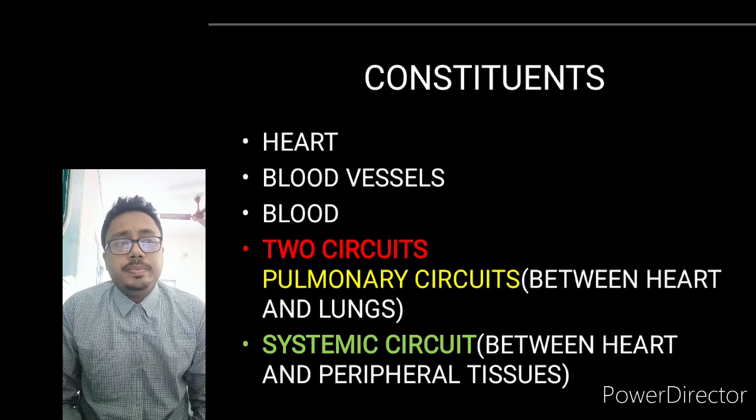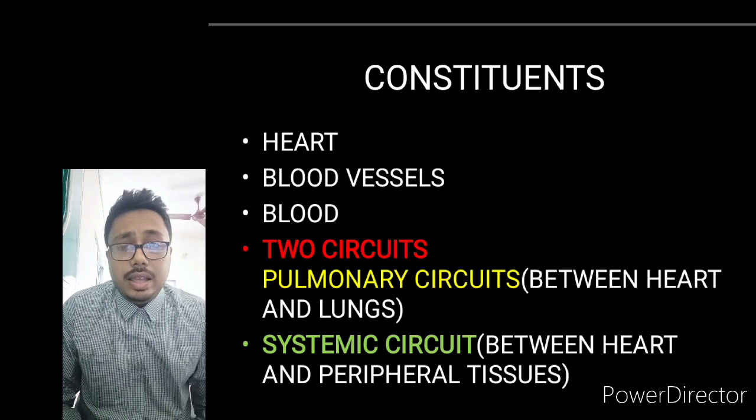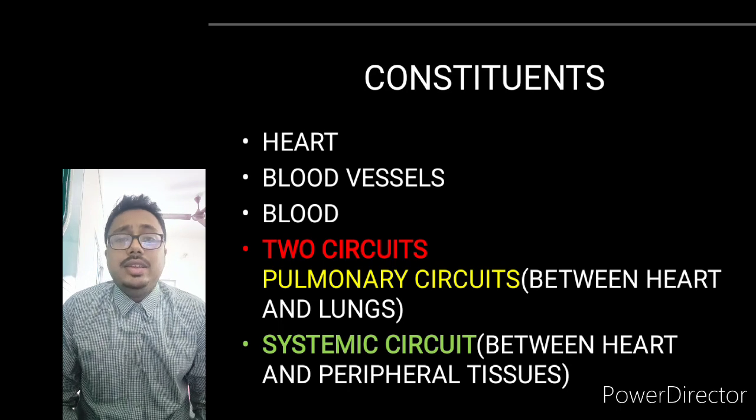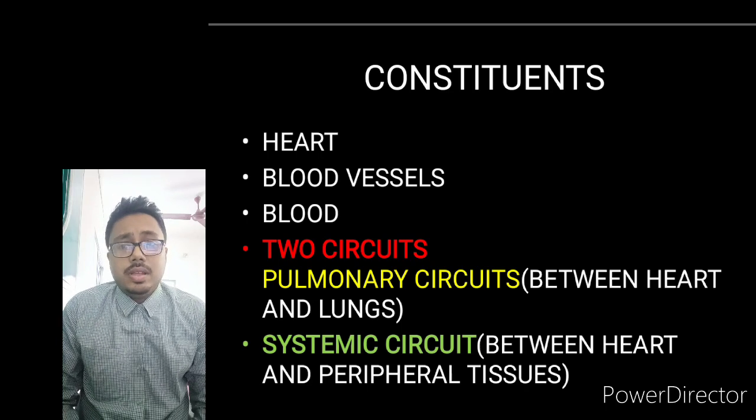which runs between the heart and peripheral tissues. It is a long circuit which goes throughout the body, and the blood carries oxygen in the systemic circuit.